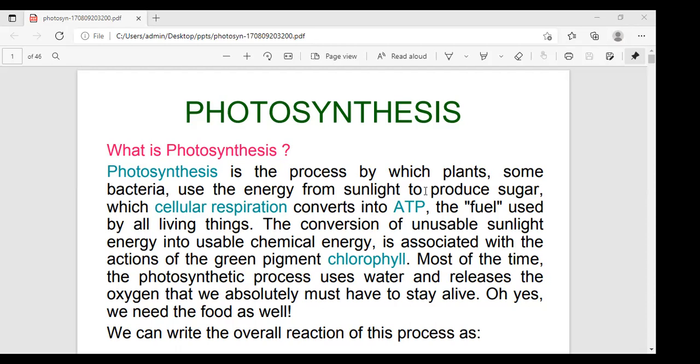Okay, this is the definition, but what is anabolism? What is an endergonic process? What is the meaning of anabolism?